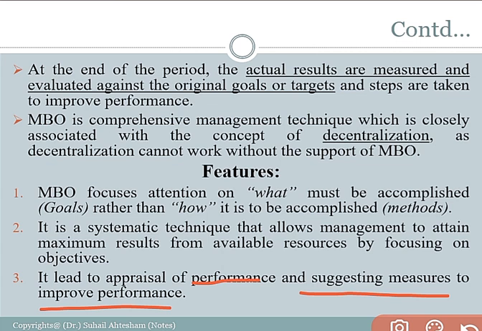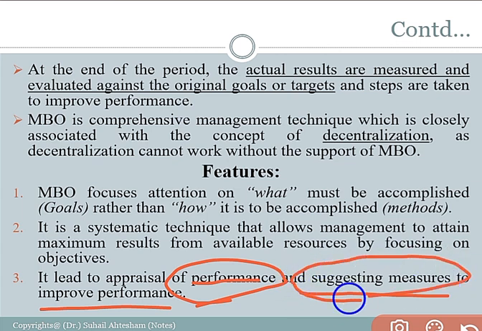Management by objective is related to appraising the performance of the employees who are working efficiently, and providing suggestions and various measures, various techniques for improving the performance of the employees who are less effective, less efficient in the organization, right? With the help of training, with the help of the orientation program, with the help of providing various workshops at the workplace, the efficiency level of the employees can be improved, right?